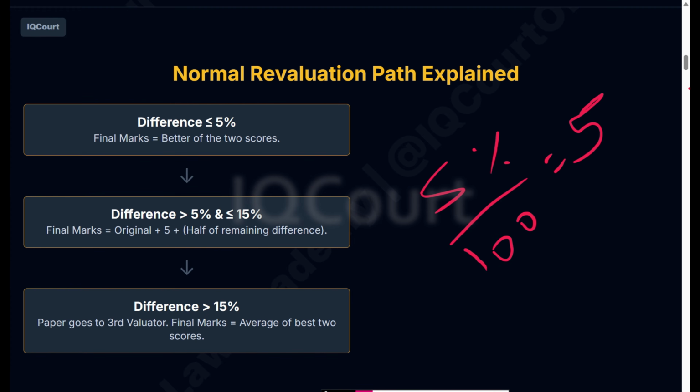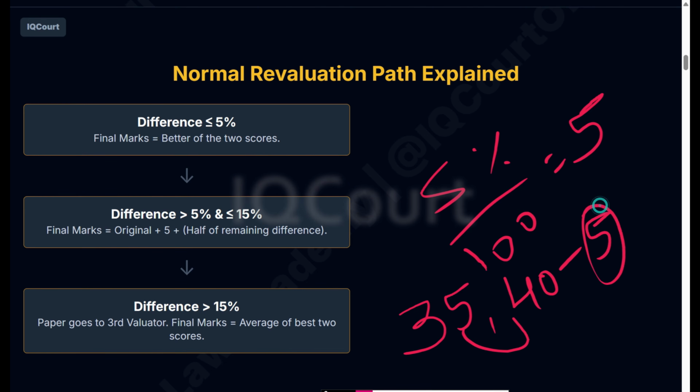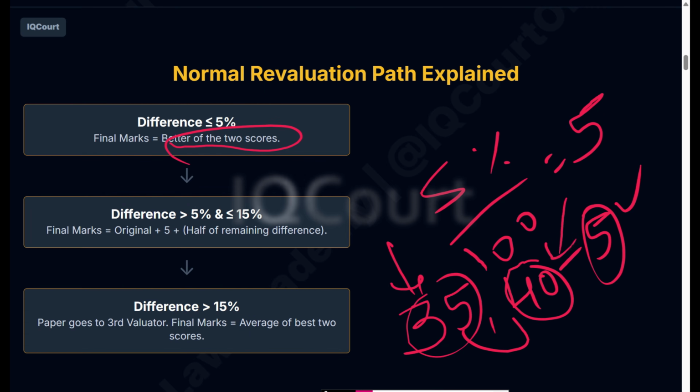Let's take, your original mark is 35, and after revaluation you got 40 marks. The difference between these two marks is 5 marks. In this case, they will give you the better of the 2 scores, that is 35 and 40. Out of these two, the better mark is 40. So they will give you 40, and that's your final marks.